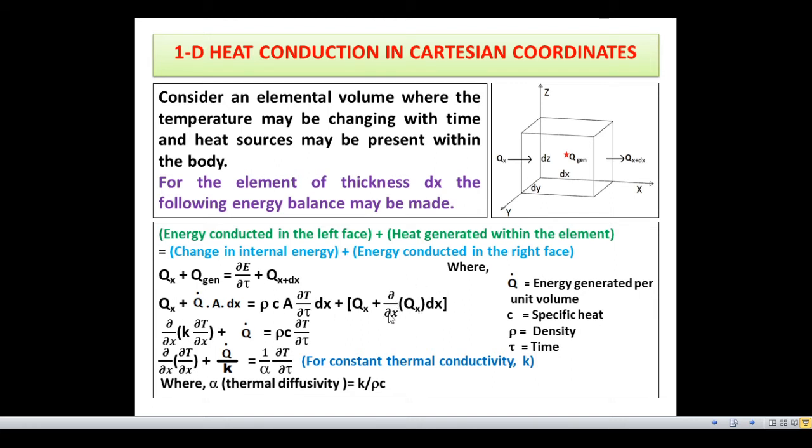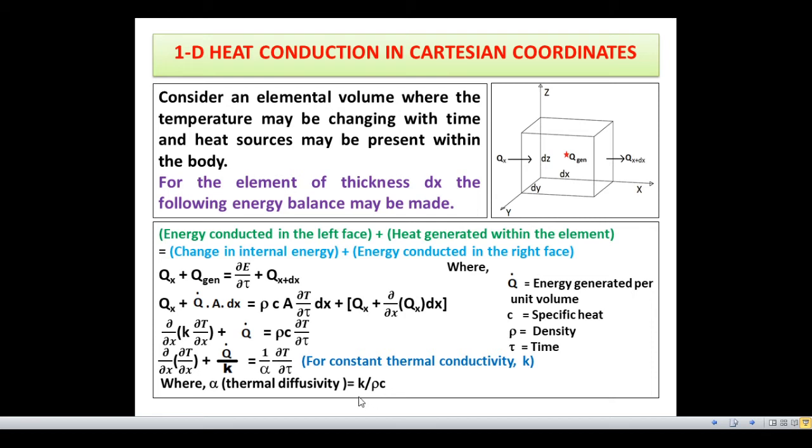Now by simplifying this, we get dou by dou x of dou T by dou x plus Q dot by K is equal to 1 by alpha into dou T by dou tau, where alpha is the thermal diffusivity of the material, which is equal to K by rho C.